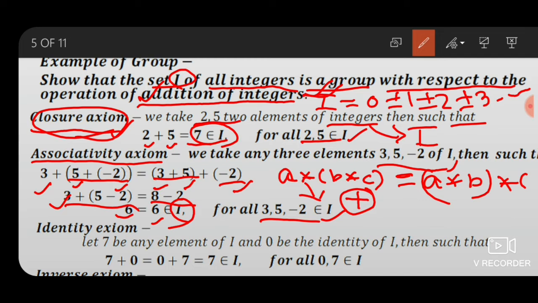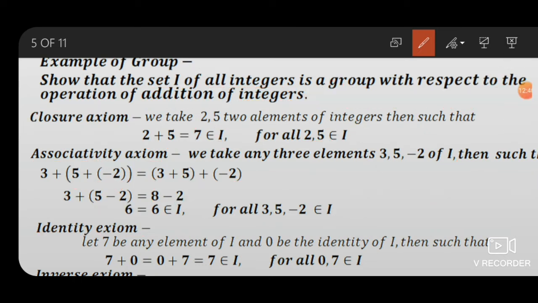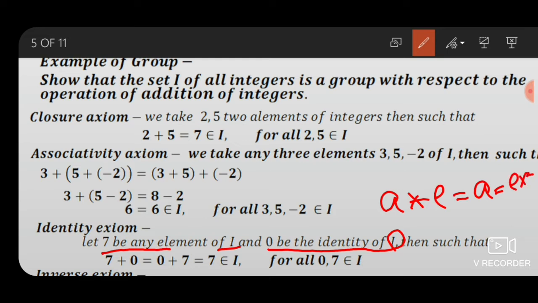Third one, identity axiom. Let 7 be any element of integers and 0 be the identity of integers, such that a star e equals a equals e star a by definition of group.